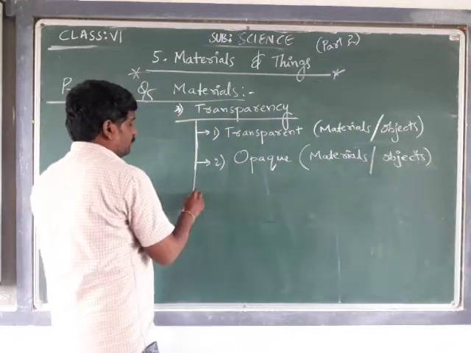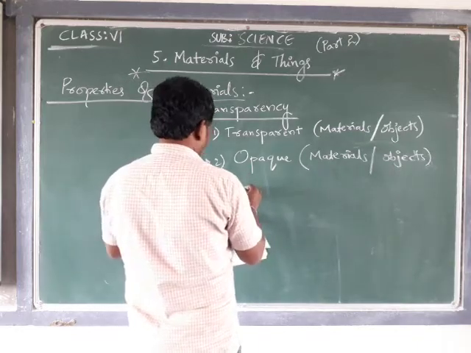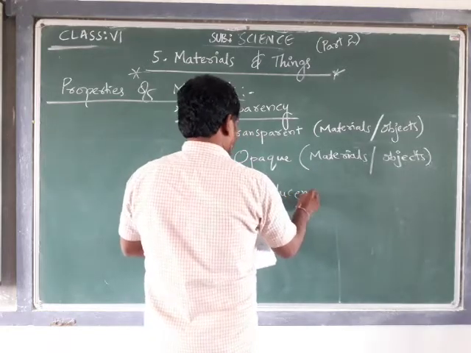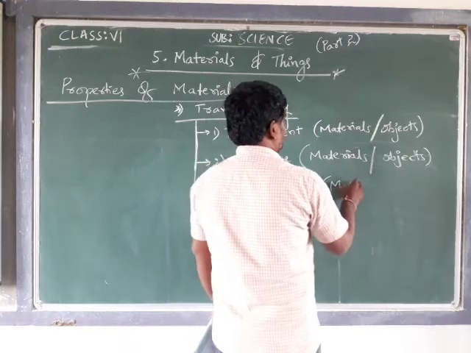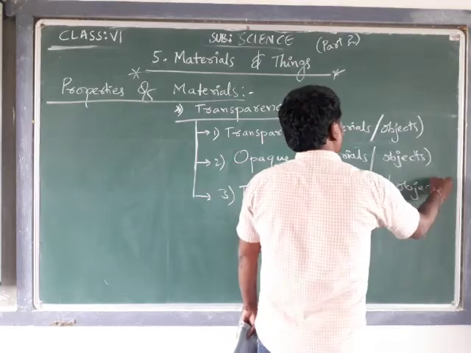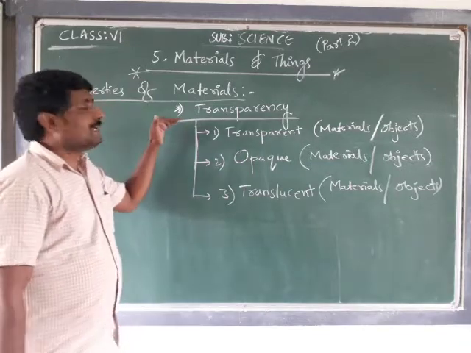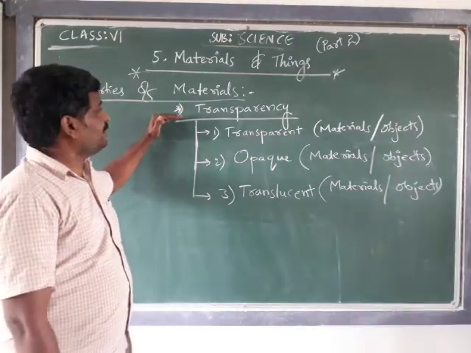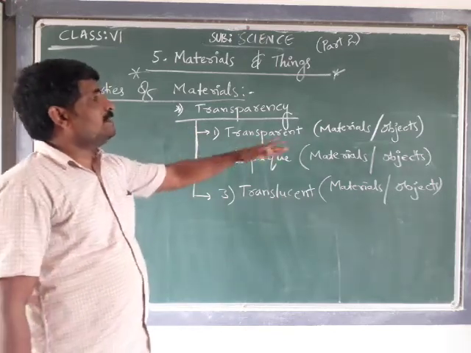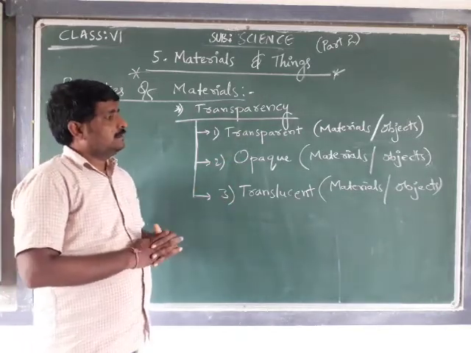The third one is translucent materials or objects. So as per the first property, transparency, the objects are categorized into three types: transparent objects or materials, opaque objects or materials, and translucent objects or materials.